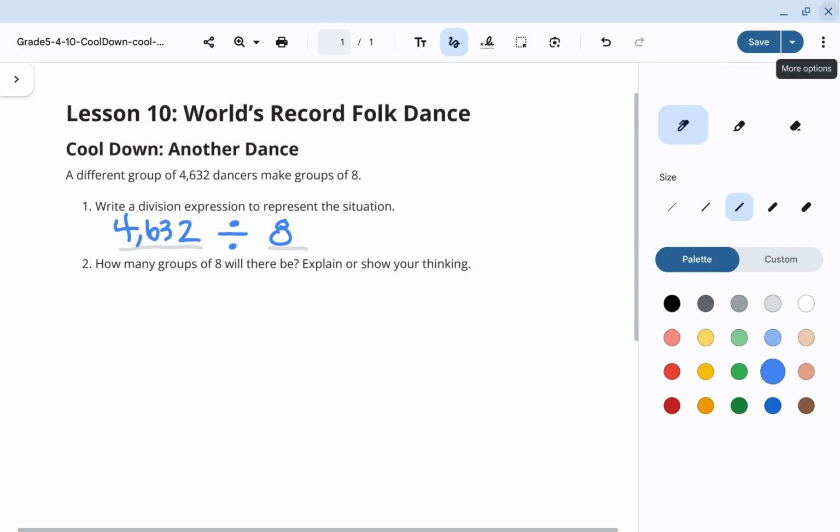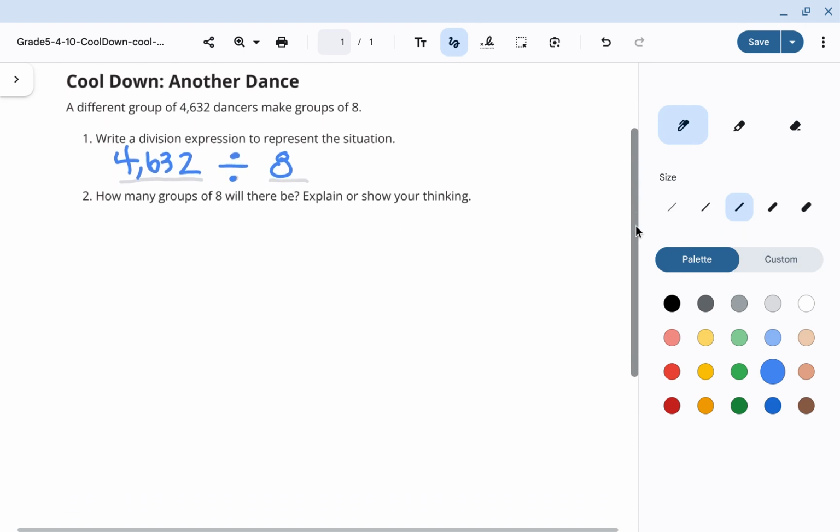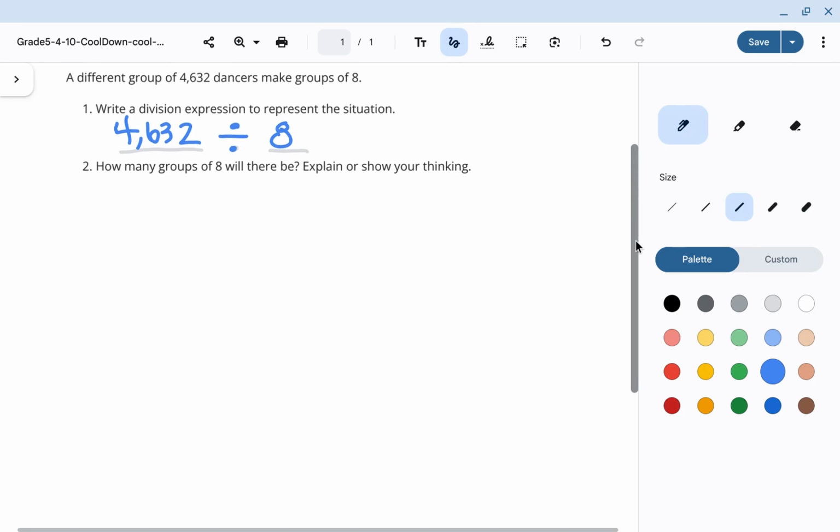Now, our next part is to consider what the answer will be to that. How many groups of 8 will there be? Let's explain or show our thinking. And today, as we've thought about this in our lesson, you can think about this in so many ways. And one way that we've thought about is almost like taking groups and building up till you've used up all of these 4,632. So first of all, I know that I could have 500 groups of 8, right?